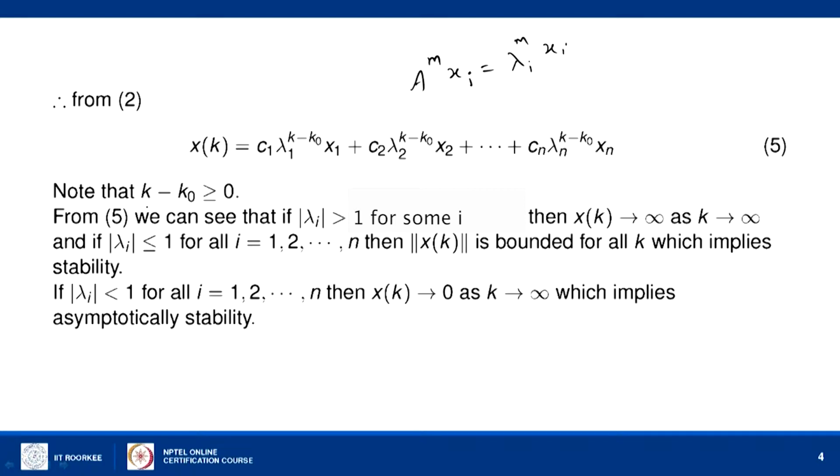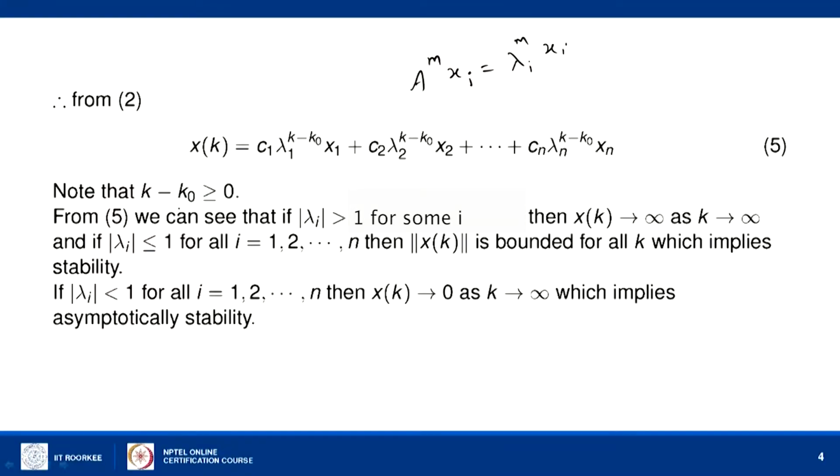Now, we take k larger because we are interested in k tending to infinity. So, we take k greater than k naught and further it tends to infinity.